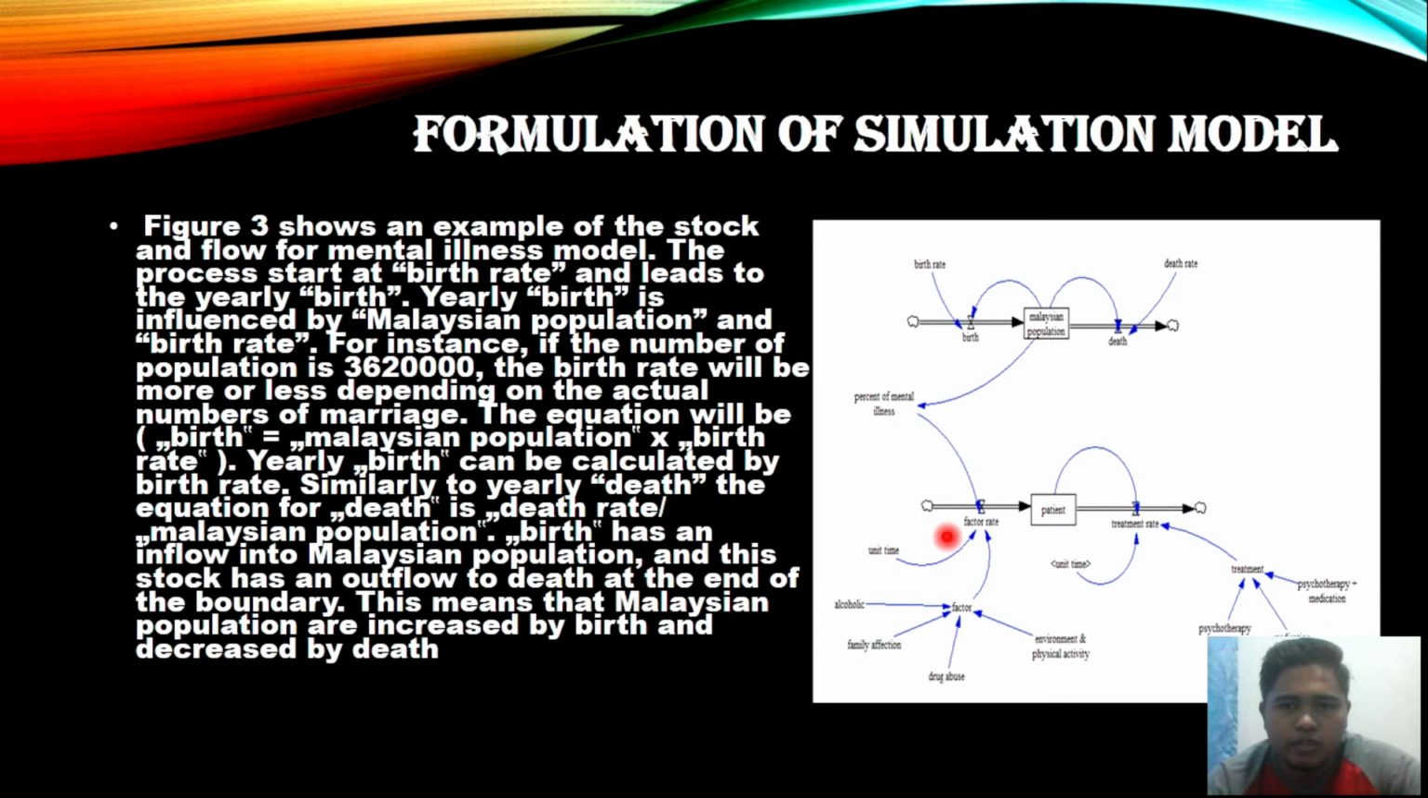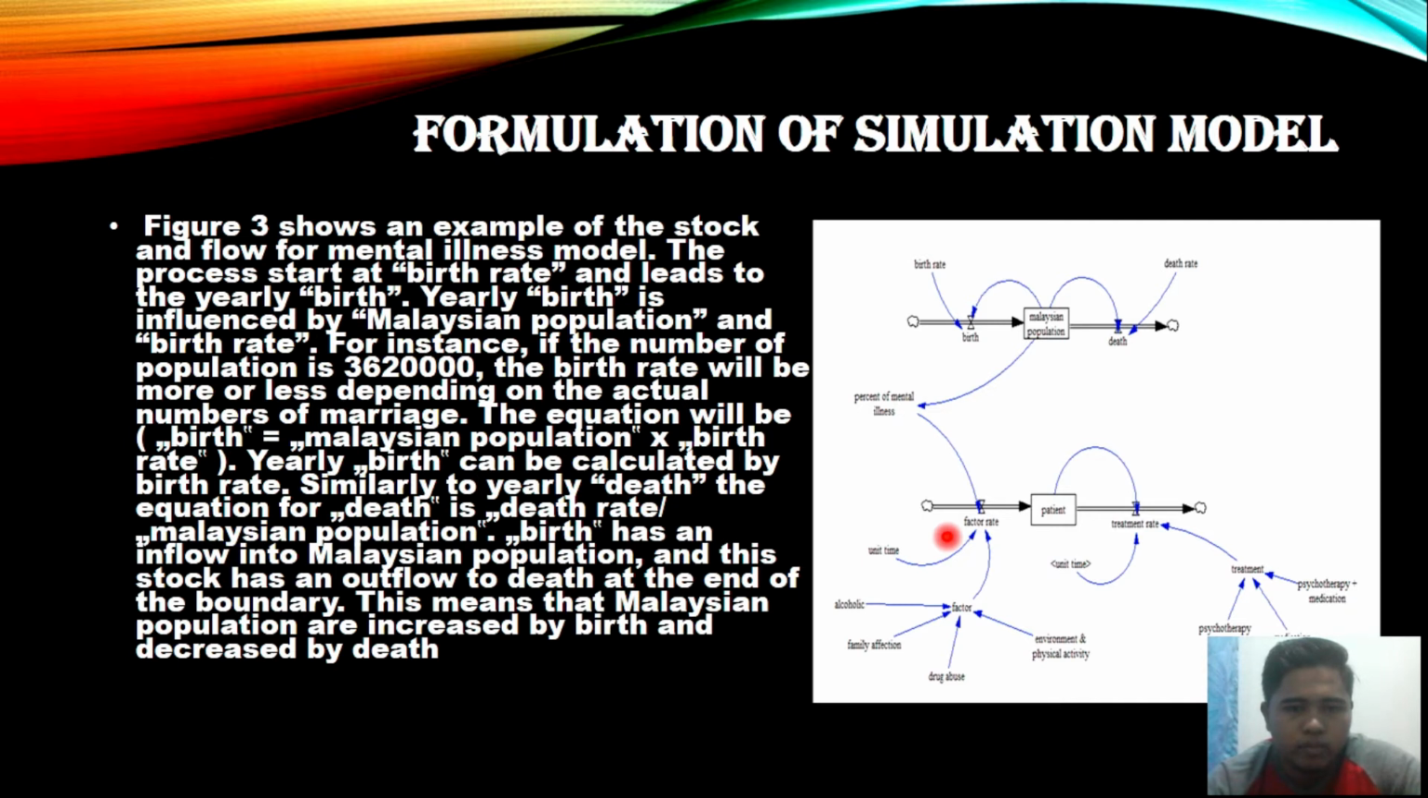Okay, next, formulation of the simulation model. Figure 3 shows an example of the stock and flow for the mental illness model. The process starts at birth rate and leads to yearly birth. Yearly birth is influenced by Malaysian population and birth rate. For instance, if the number of population is 392,000, the birth will be more or less depending on the actual number of marriages.